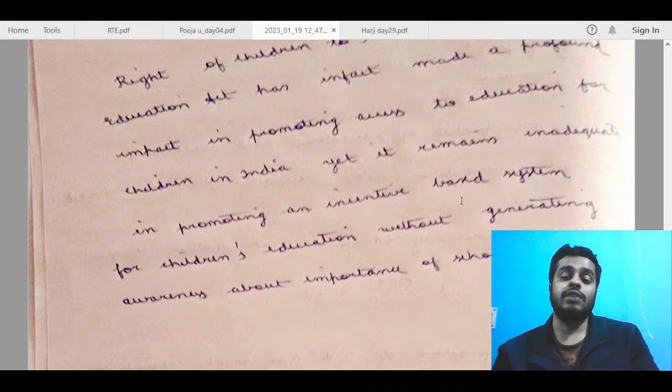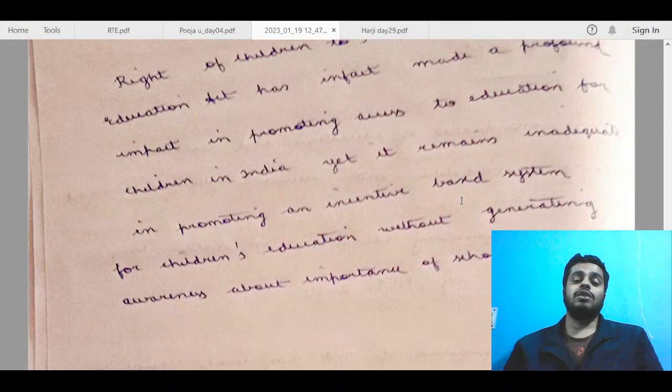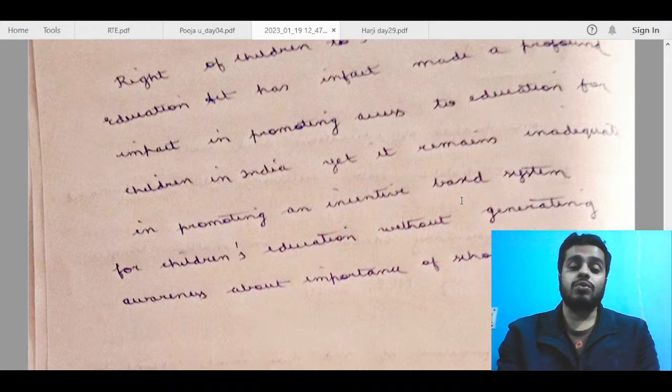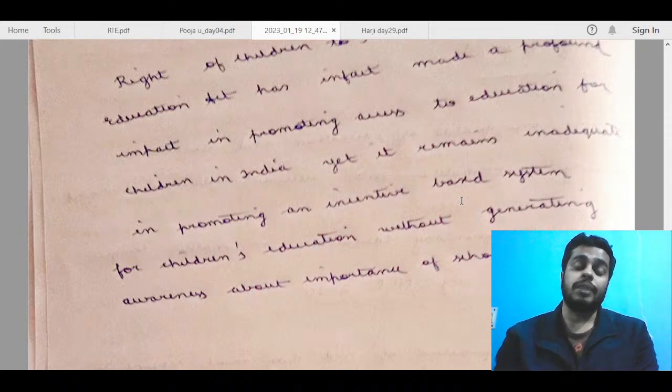Our schooling system will not become top notch. We also need to promote awareness or nudge or sensitize the students about the importance of schooling, about the quality of schooling, and about education itself, so that they can continue to go to school and also improve upon their skills and quality of education. So along these lines you could have written it.